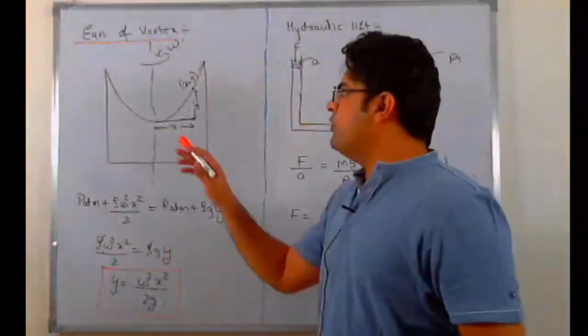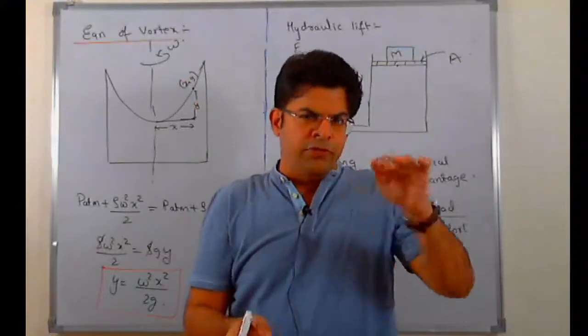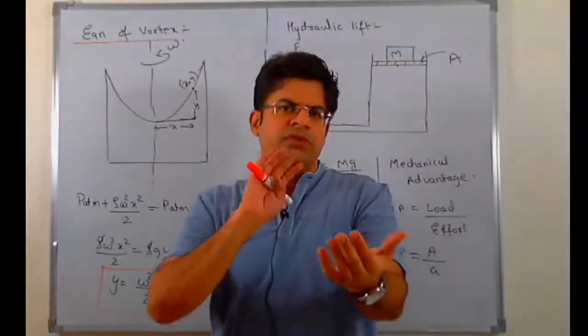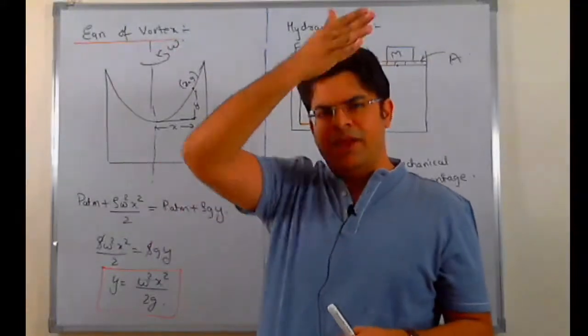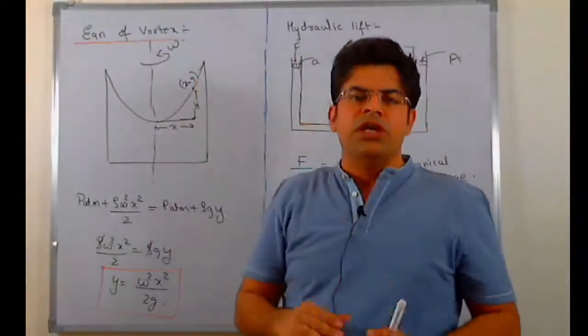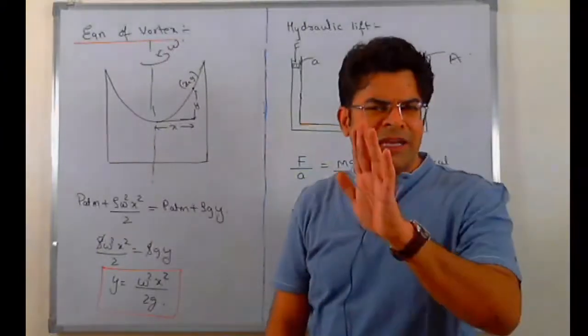So next, equation of vortex. Let's say there is a container filled up with a fluid and then it is turned. If you turn the container, you notice that the surface does not remain straight anymore and it becomes a curved surface. So what is the equation of this surface? That is what we are going to find out, and it's a very simple article.